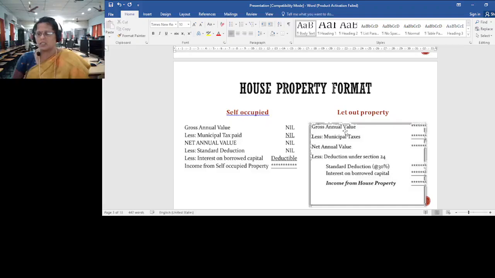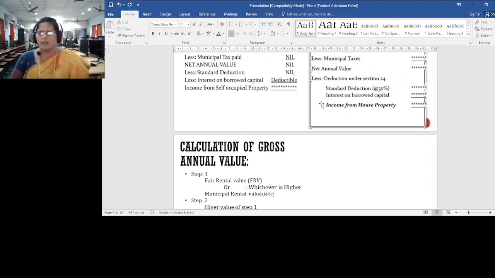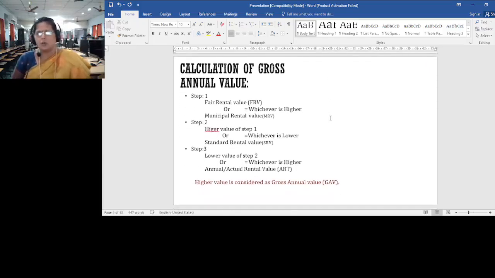These two deductions you can claim under section 24. So, after deducting these two deductions, the income you are getting will be called income from house property, right. And as I said to you, we will be starting in the format, we will be starting from gross annual value. So, you must know how to calculate the gross annual value.